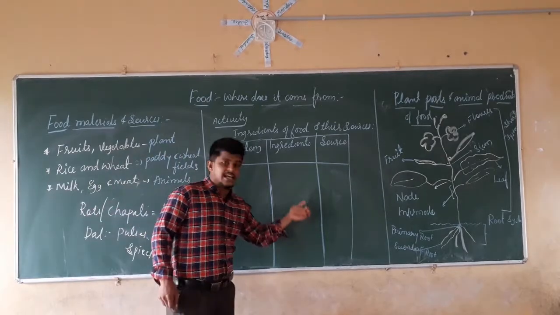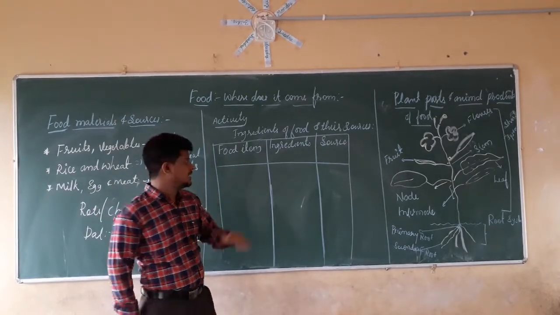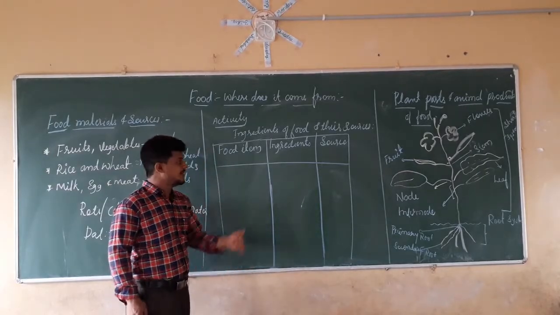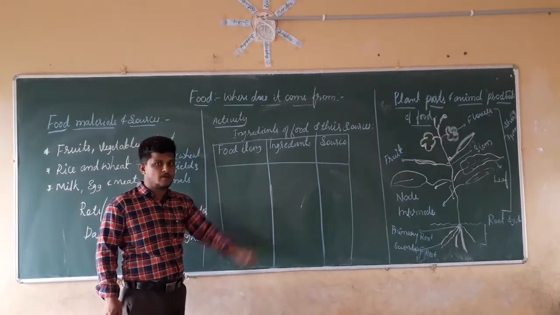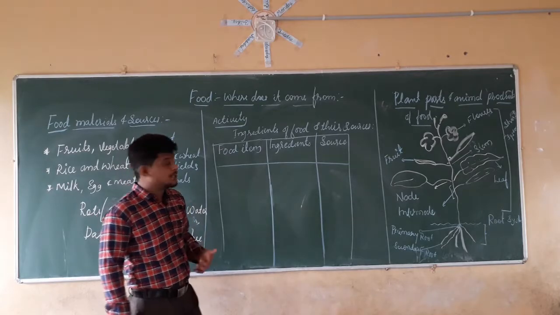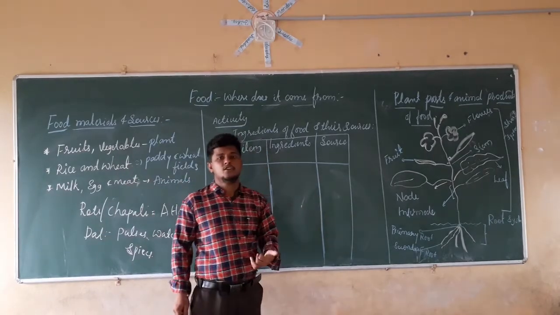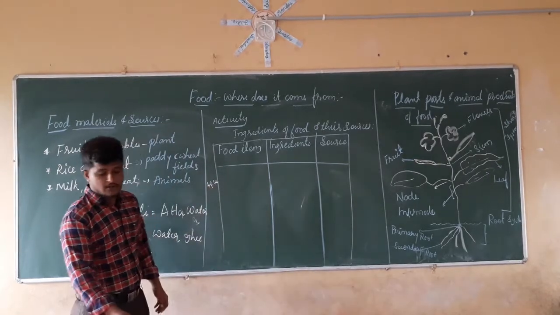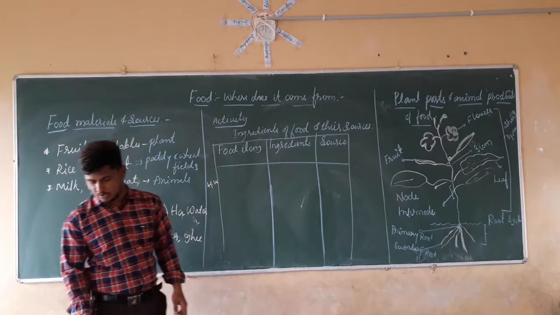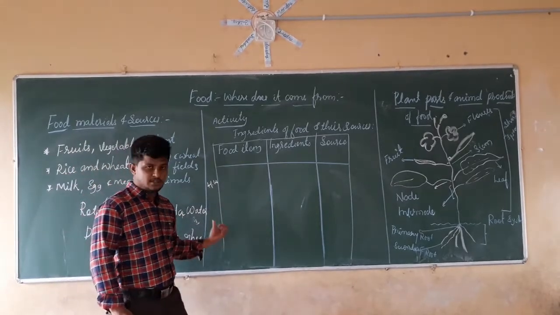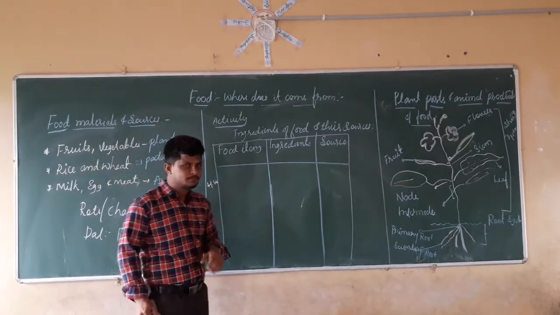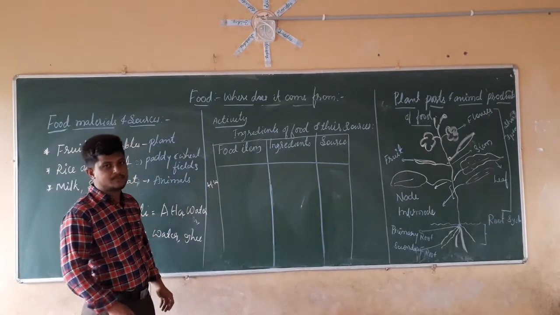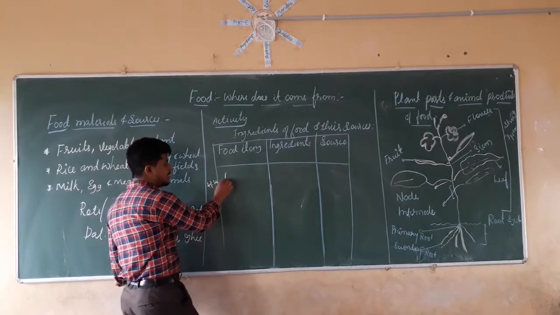The ingredients can be asked from your mom, because the ingredients can be known by your mom, not by your father or by you. For that reason you can ask the ingredients from your mom. But the source of that ingredient should be written by you. This is homework. You should take down this homework in your book. There is no space in the textbook, so you can write it down in your book only. Now we are going to list some food items. For example, in the textbook the first example given is idli.